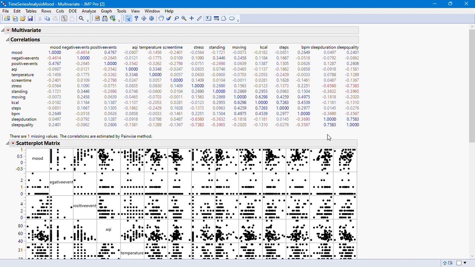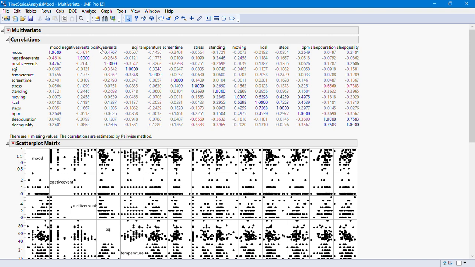The higher the sleep duration, the higher the sleep quality, which actually makes sense. And the lower the sleep quality, the higher the stress level, which actually makes sense. The lower the sleep duration, the higher the stress level. So those are the relationships that we can actually find there.